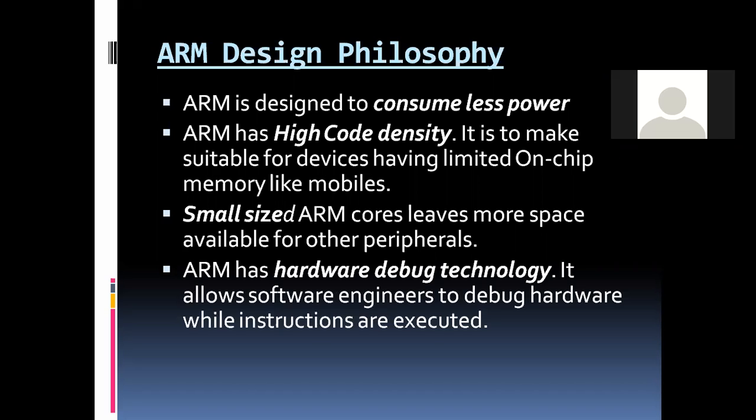Then ARM has hardware debug technology. It allows software engineers to debug hardware while instructions are executed. For example, if some application is run on the microcontroller or a mobile, the software engineers can at the same time debug the hardware, to check whether the hardware is functioning or not. That is called ARM debug technology. Then ARM cores are of low cost. The cost may not be very low, but it is low cost.